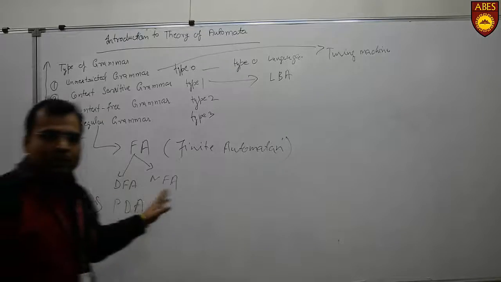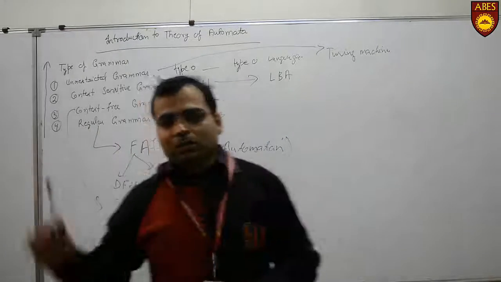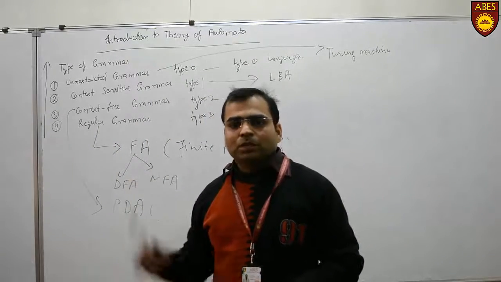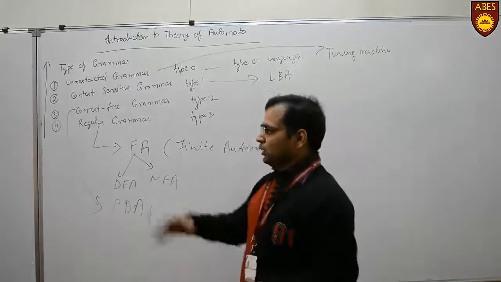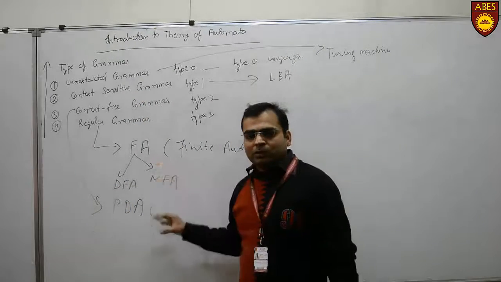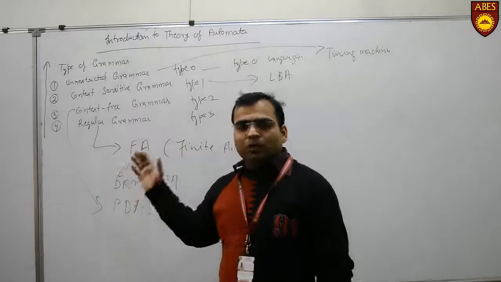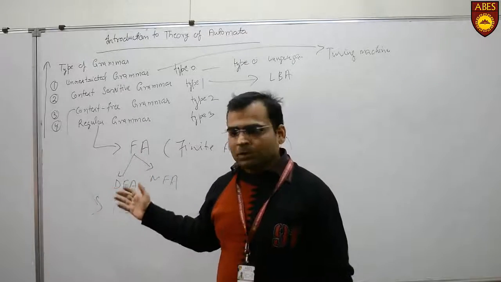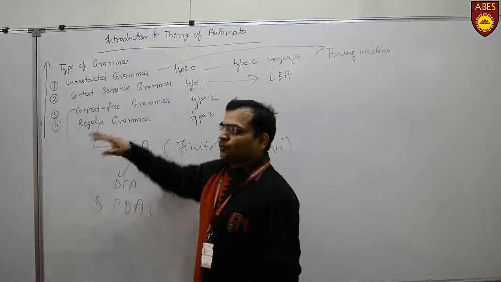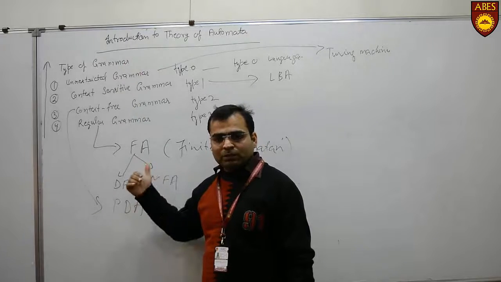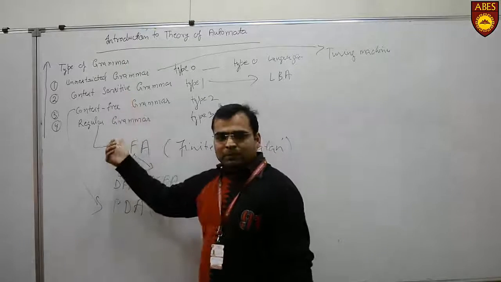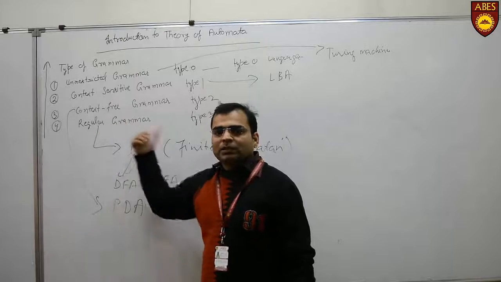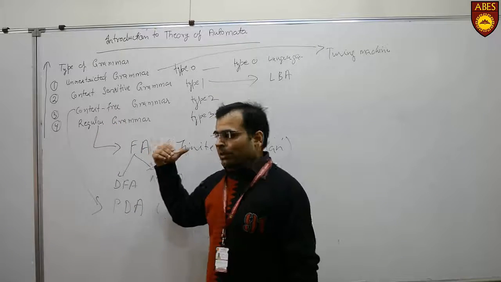In theory of automata, we will deal with abstract machines. The working of those abstract machines depends on formal languages or formal grammars. Okay, so we further classify our formal grammars. Clear? 4 types, and every grammar generates a corresponding language.